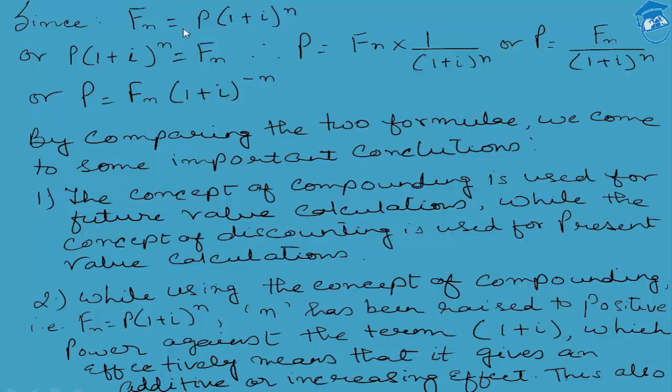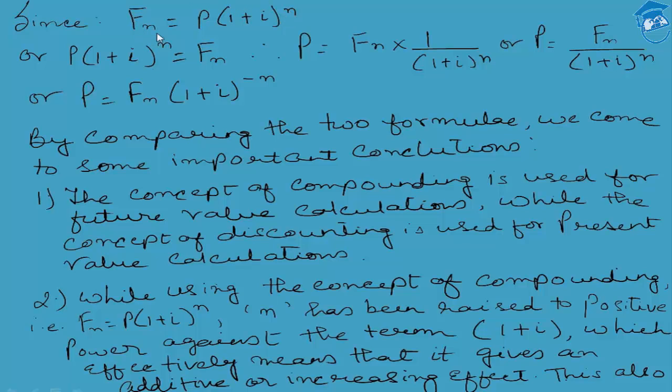Needless to say, in the case of undertaking the travel from present to the future, we are going from t0 to tn, while in the case of the present value calculation, we are traveling from tn to t0, or the time 0. The moment you find that the power has been raised to a positive n in the case of compounding, we have already seen that as I and n increase, the power of p goes on increasing, the entire fund goes on increasing till the time we arrive at the future amount at the end of the nth year, you have got a substantial amount.